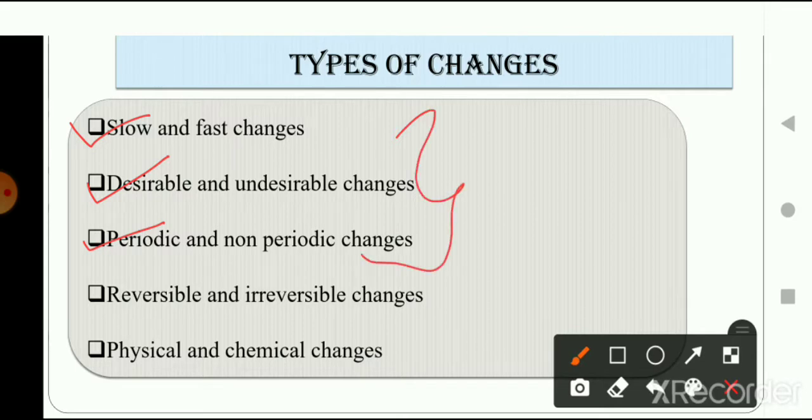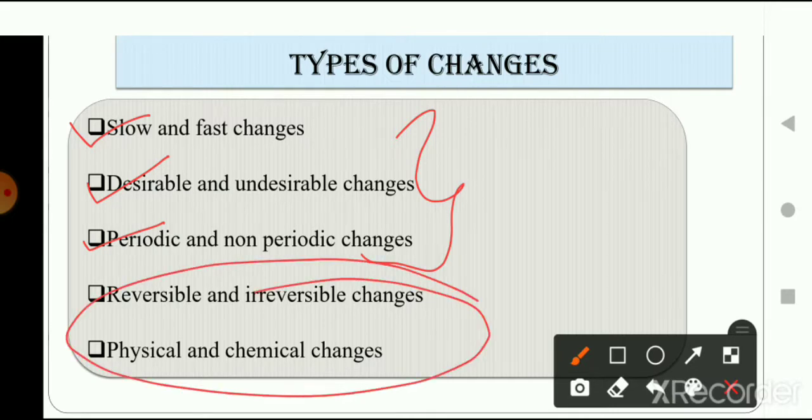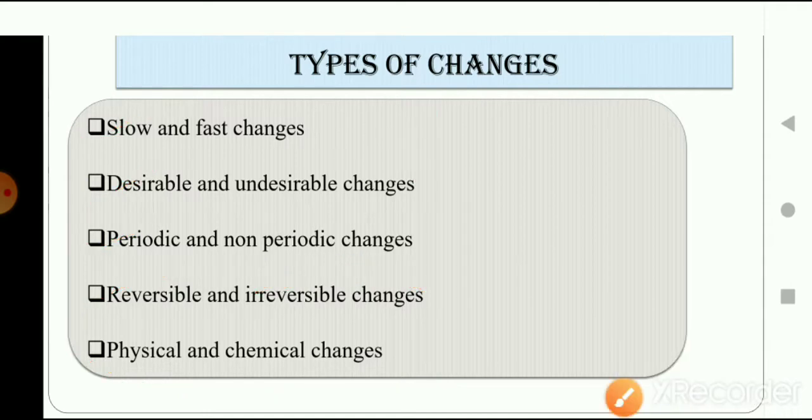These were the brief details that we have discussed, but the chapter is basically about these four types of changes: reversible, irreversible, physical and chemical changes. In this video we will discuss all these changes in detail, so that you can understand how to identify a chemical change or physical change, or how to identify whether a change can be reversed or not. So let's start, students.